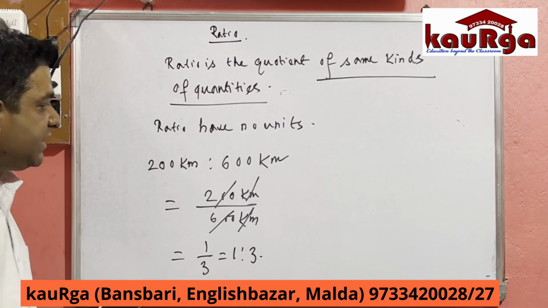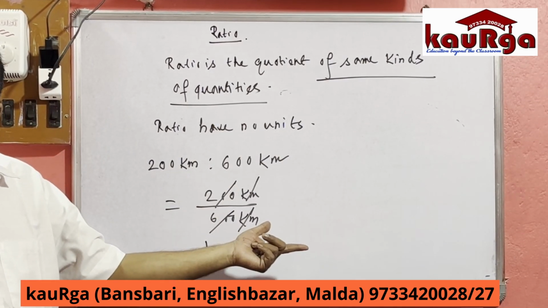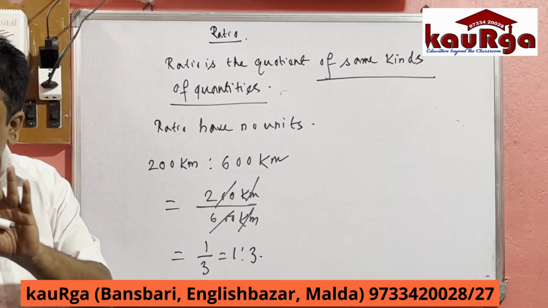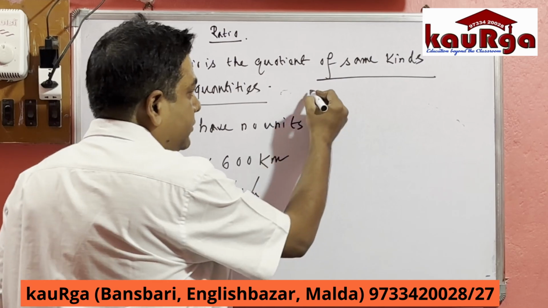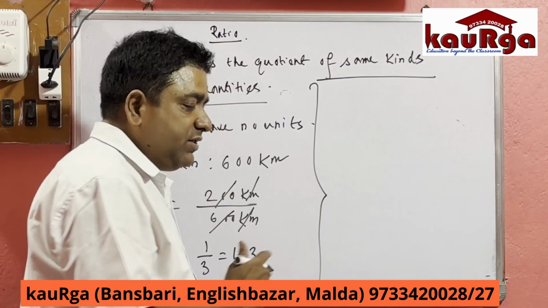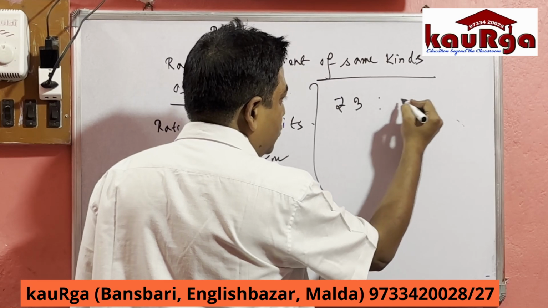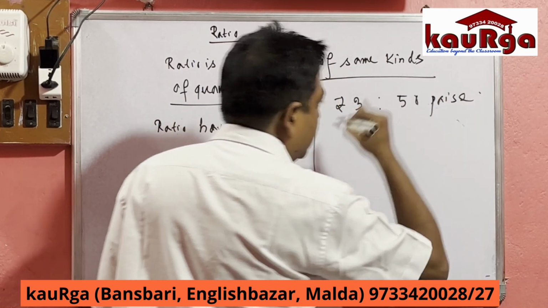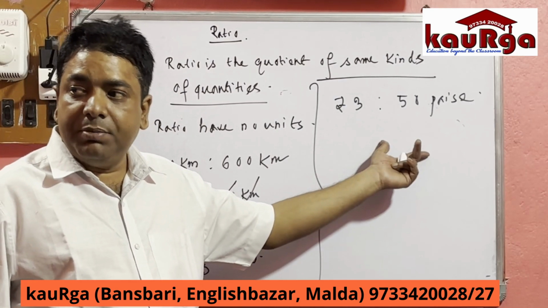So any unit is there in this ratio? Kilometer, meter, centimeter, or whatever may be. In ratio have no units. Understood? Clear? But one thing is there. Suppose we are given two quantities, one is rupees 3 and the other is 50 paisa. We have to find out the ratio between the two quantities.